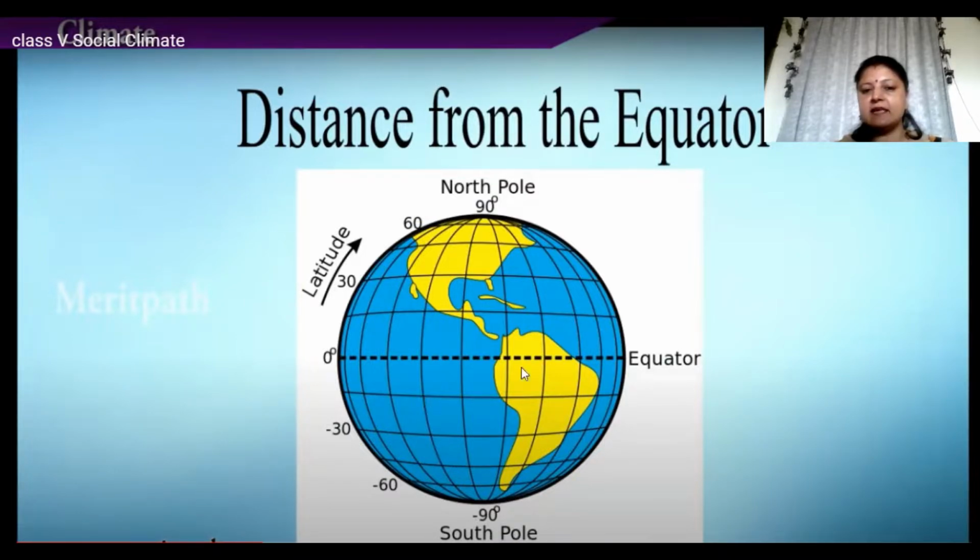This line is the equator, 0 degrees. You remember that very well. This is 90 degrees north, called the North Pole, 90 degrees south, called the South Pole. And these lines are latitudes. So these lines also affect the climate of a place. Now, how that happens, we are going to learn in this lesson.